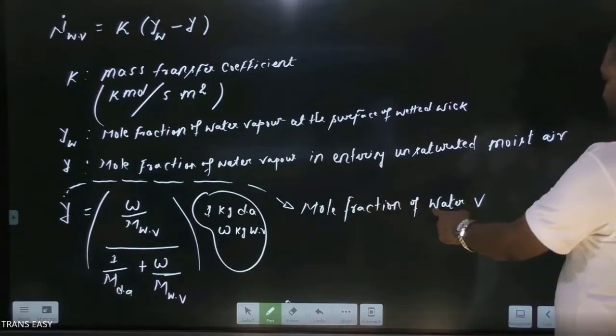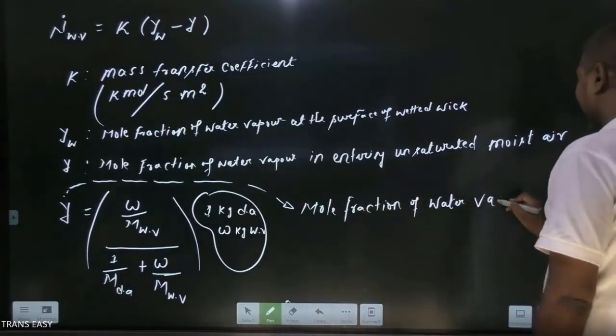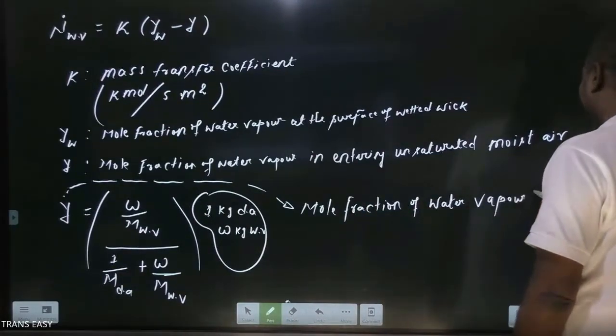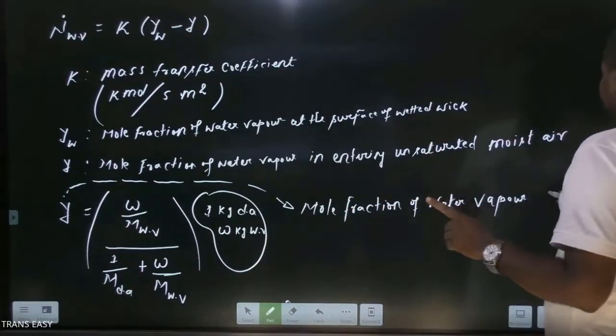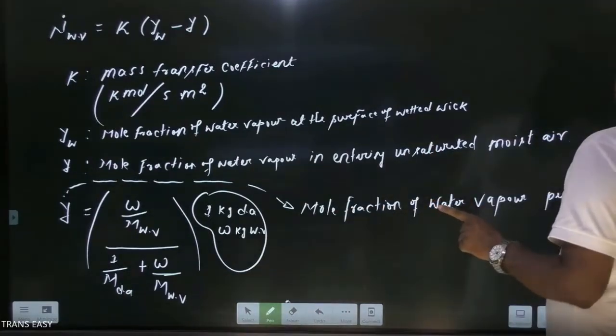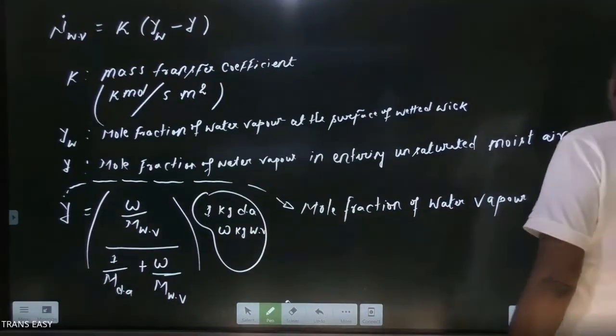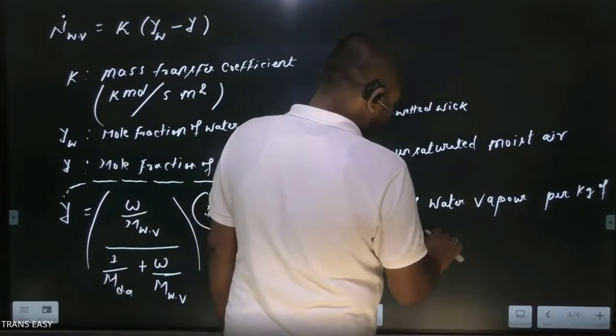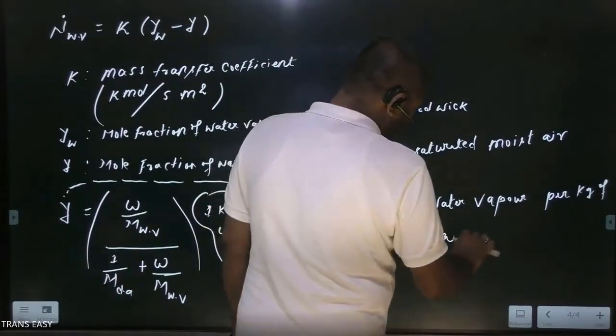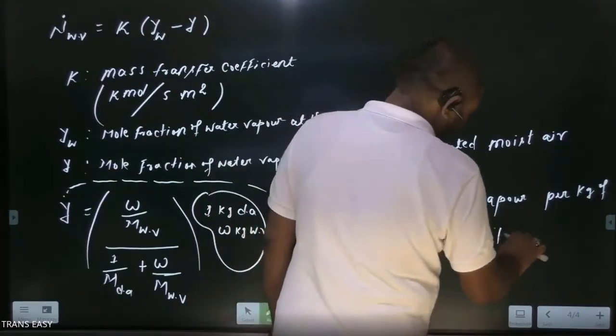So friends, here is the mole fraction of water vapor. Mole fraction of water vapor per kg of dry air and its vapor content.